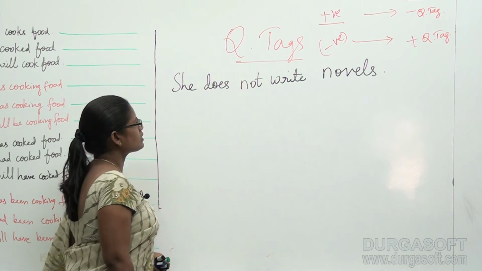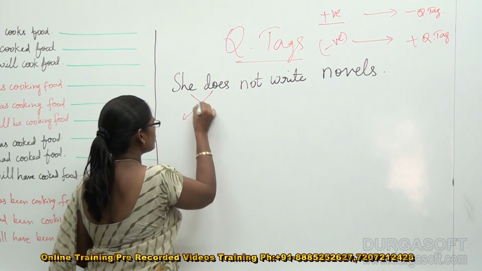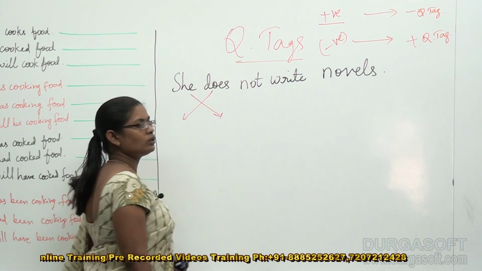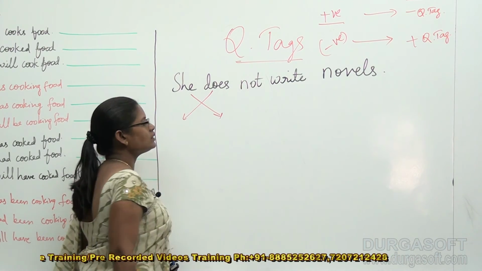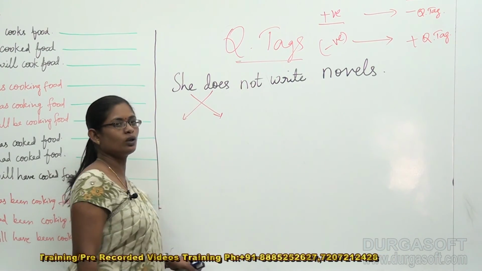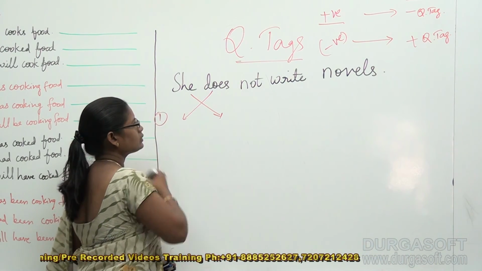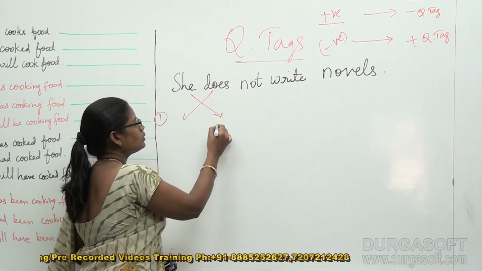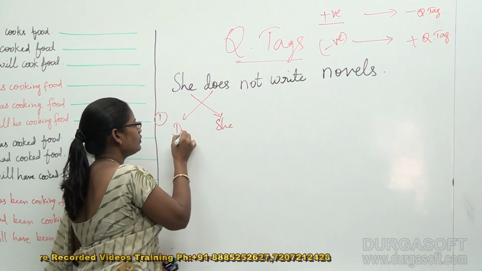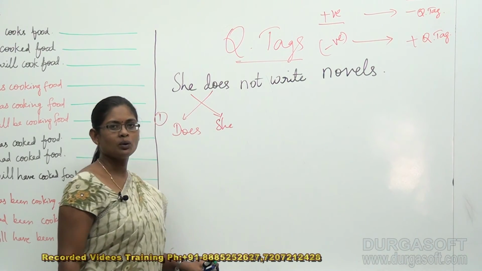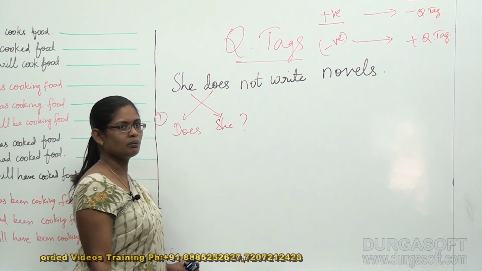And for this negative sentence, first focus on the first two words. Forget about not, don't bring not. If it is a negative sentence, even then first please focus on the first two given words. So that is our first point. Then she goes to the second place and does occupies the first place. That's all. Very simple.